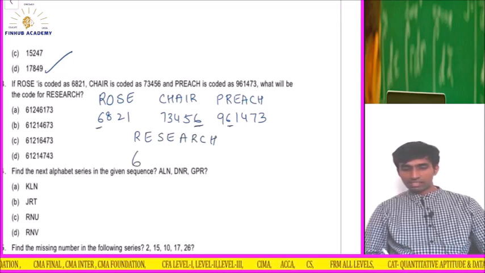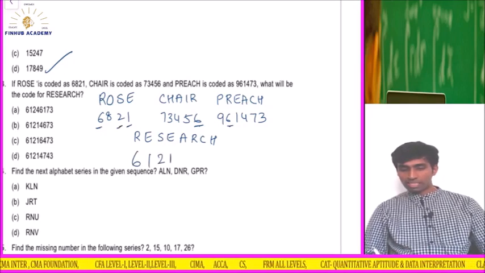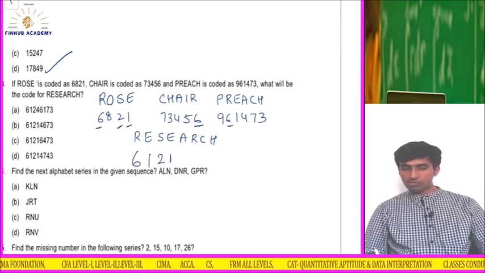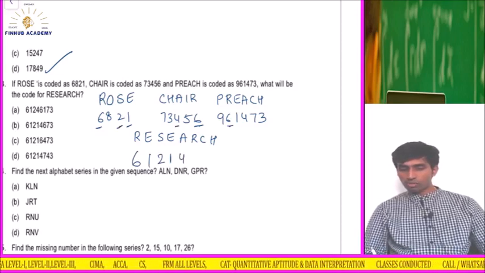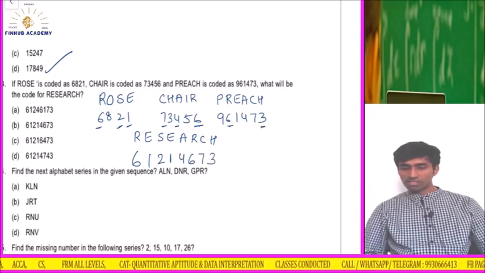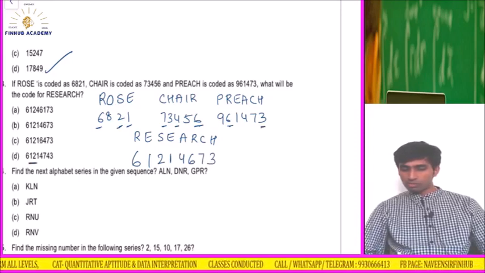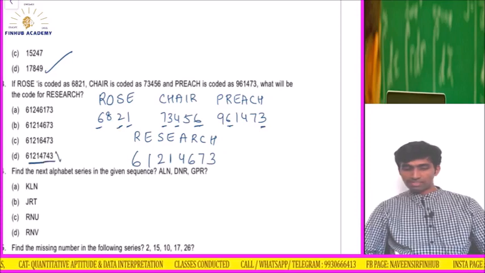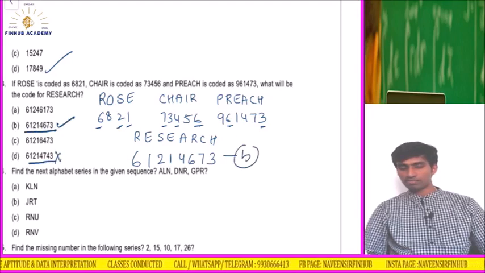E is what? 1. S is what? 2. E is what? Again 1. Okay. A is what? A is 4. R is what? 6. C is what? 7. H is what? 3. So 6121467 3 6, the code is 61214673 6. So option is B.